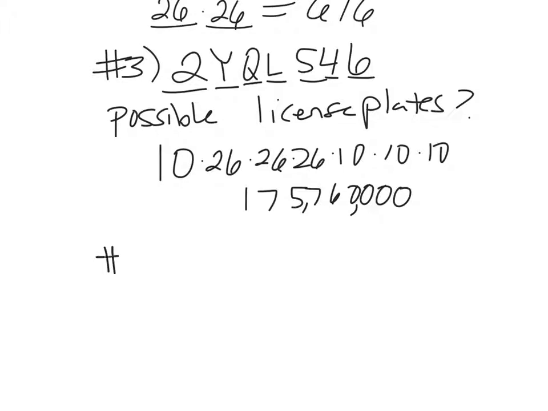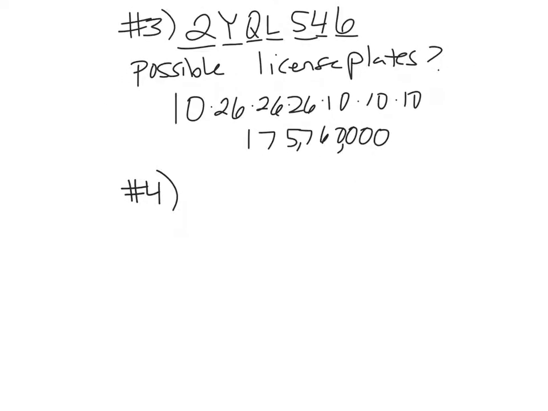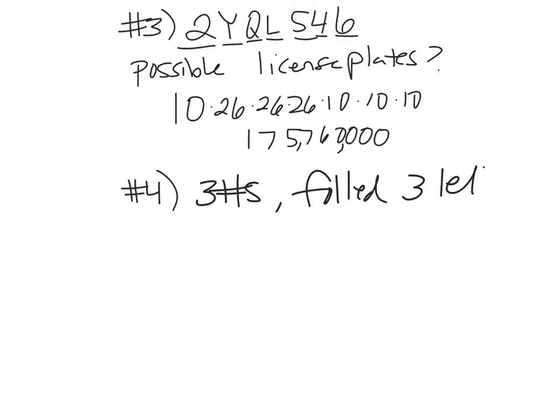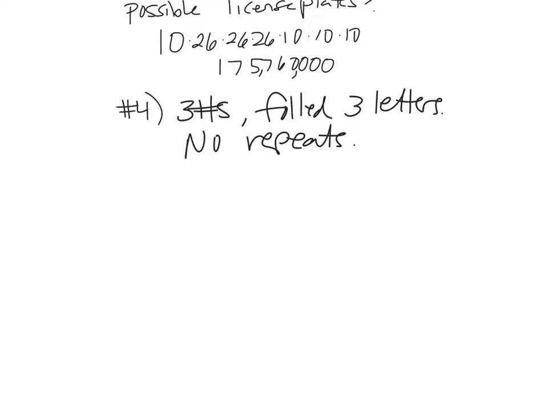Number 4. I'm just going to make up a license plate for a different state. Let's say that this license plate is going to have 6 digits, or 6 things. And it's going to be 3 numbers followed by 3 letters with no repeats. Okay? So how many possible ways would there be? I'm sure that a state wouldn't do that, but let's just pretend, okay? These are kind of fun.